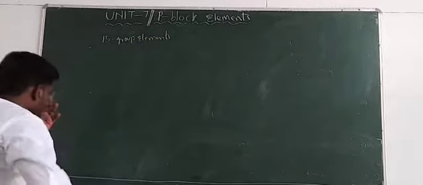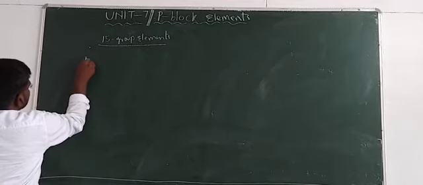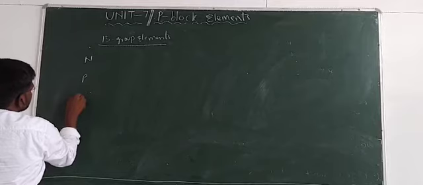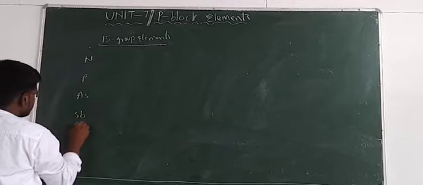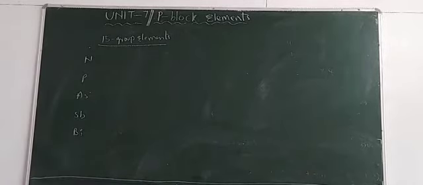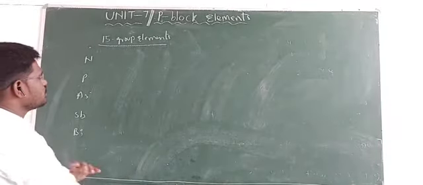You know, guys, the 15th group elements are nitrogen, phosphorus, arsenic, antimony and bismuth. So these are the 15th group elements. The 15th group elements are also known as 5A group elements and pnictogens.